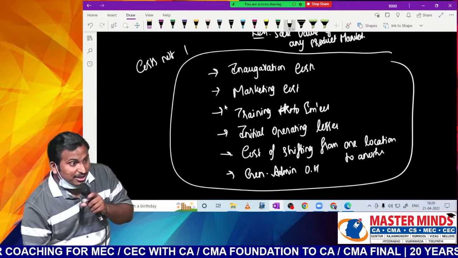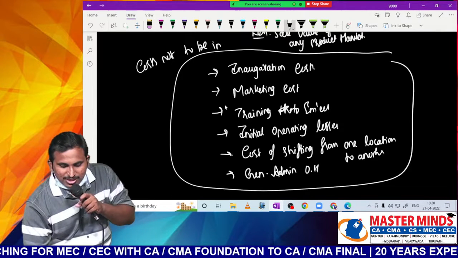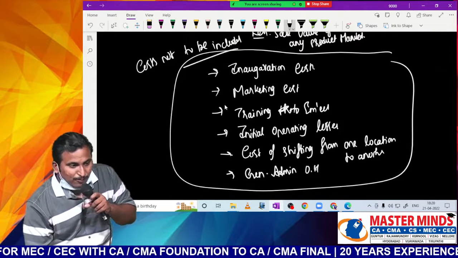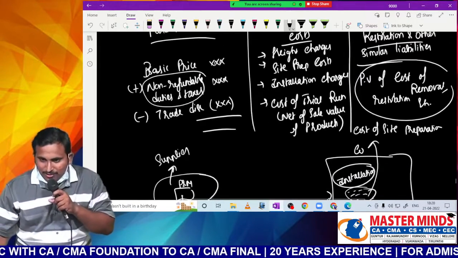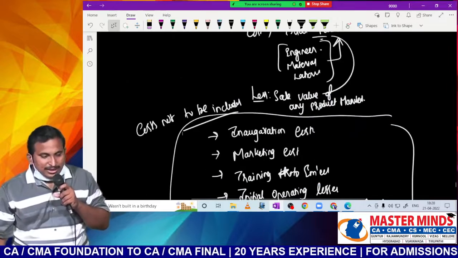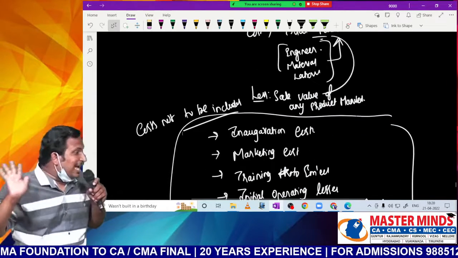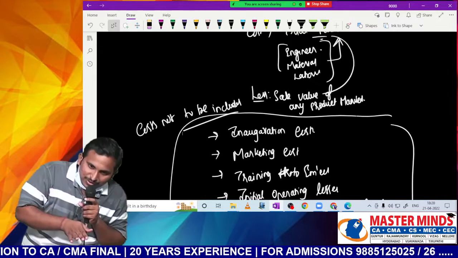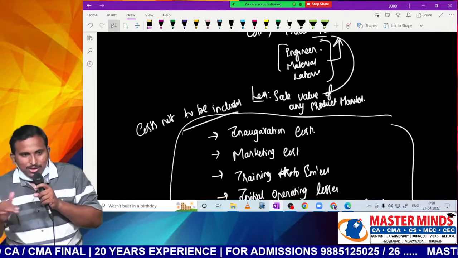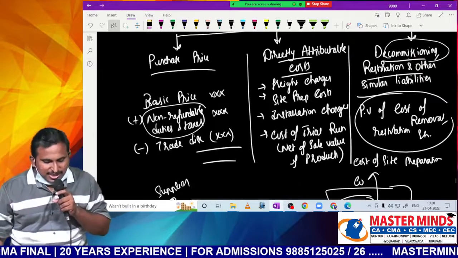In the examination, they'll give a list of costs. They'll ask whether it is part of the purchase price, or whether it is part of directly attributable costs, or whether it is decommissioning. Under these 4 heads, they may ask you to classify. That's why I'm giving you the list clearly: what is part of the cost and what is not part of the cost. In the cost also, among these 3 heads.